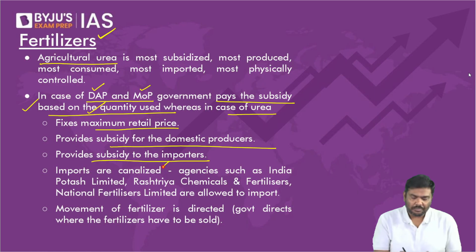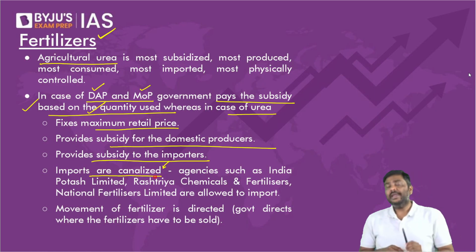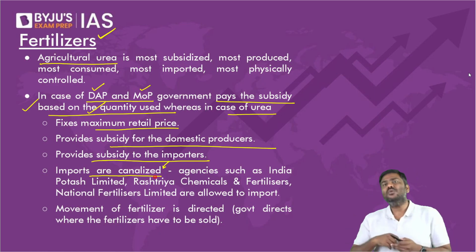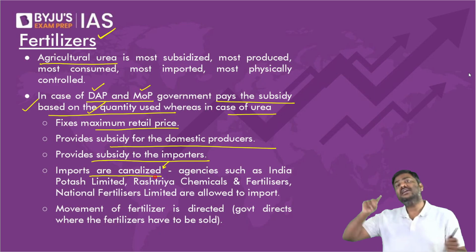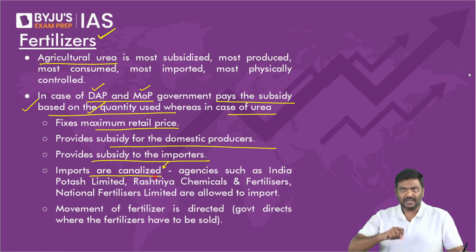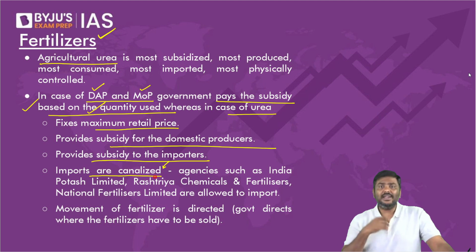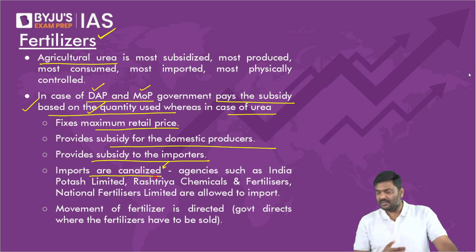And who is allowed to import urea in India? Please remember this. Remember the next point. In case of urea, the companies who are allowed to import urea are again decided by the government. I repeat, the companies which are allowed to import urea are decided by the government itself.